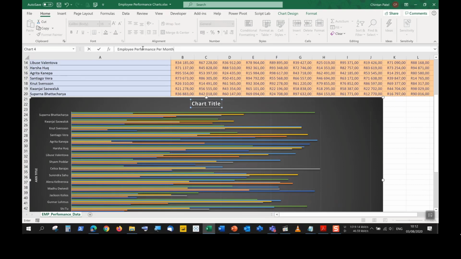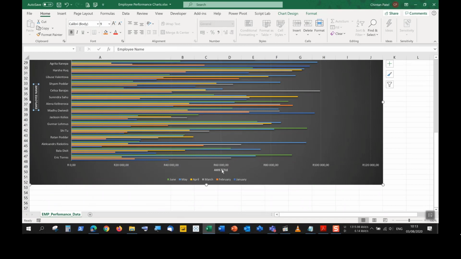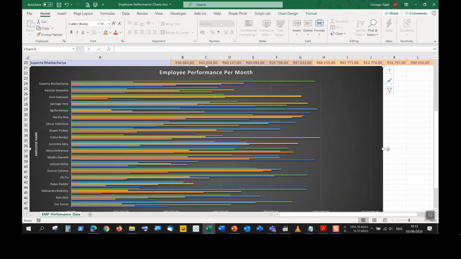So where is it typing? It's typing in my formula bar at the top. I can just push enter. It puts it in for me. On the left-hand side, I have my axis title placeholder there. I can say over here, employee name, push enter, puts it in for me. At the bottom, I can put here, let's say sales. Right, and so the sales amount showing up at the bottom there. So it is quite a complete chart.